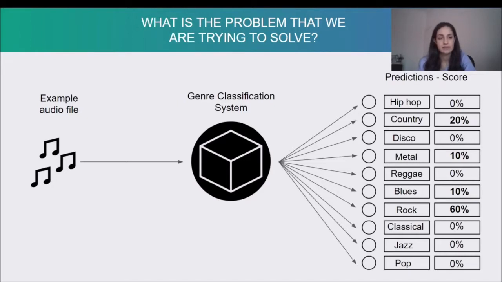In our case, we have an extra functionality. For example, here we can see that the example audio file goes into the genre classification system and we have a list of the 10 music genres at the output. Each genre is also followed by a score. The score is the actual probability of the audio file to belong to that category. For example, we have a 0% probability for our audio file to belong to the hip-hop genre, whereas we have a 20% probability for our song to belong to the country genre.